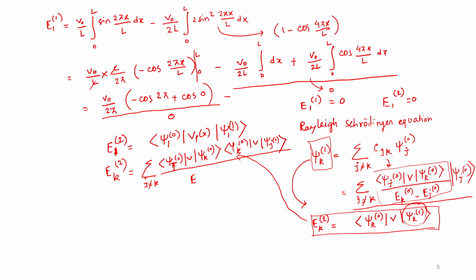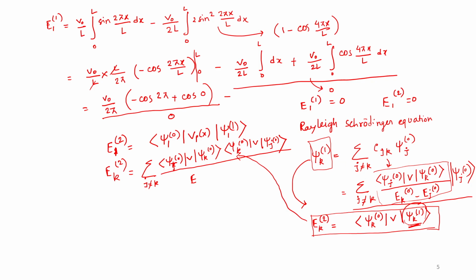Then this value of psi k 1 we are putting into the energy correction, because this psi k 1 term is there. So we are just replacing this value here.